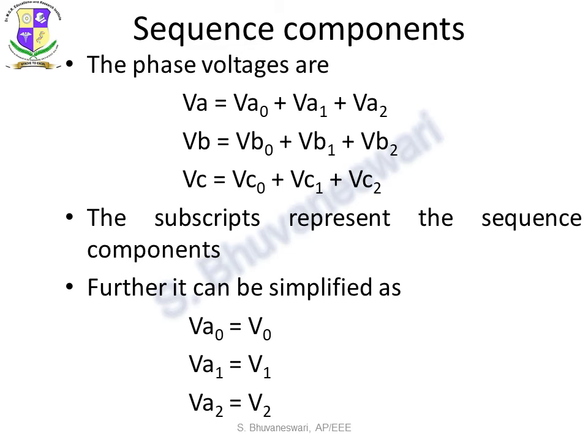As I already told you, the subscripts represent the sequence component. Here 0 represents the zero sequence component, 1 the positive sequence component and 2 the negative sequence component. We can simplify further as VA0 to V0, VA1 to V1 and VA2 to V2.